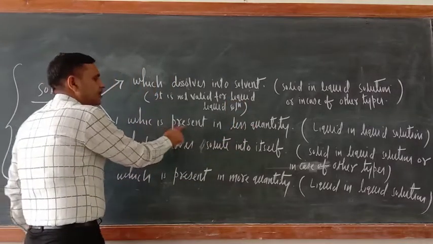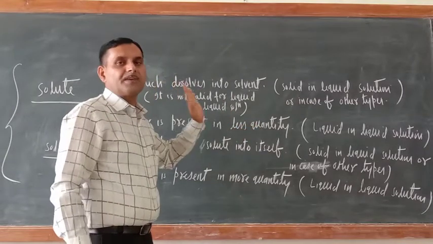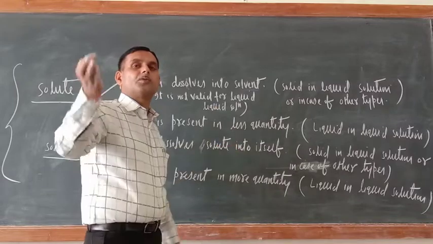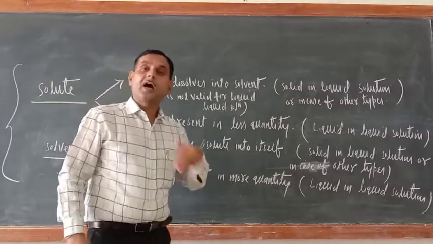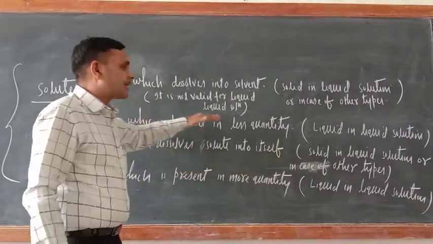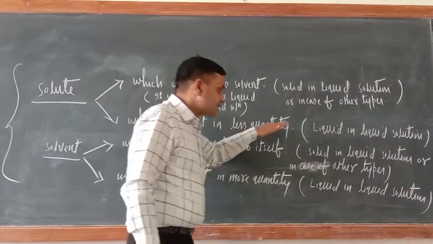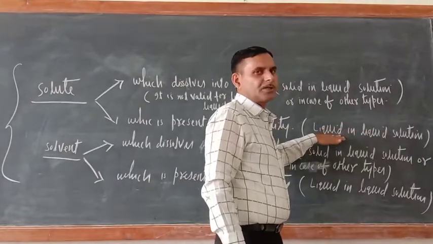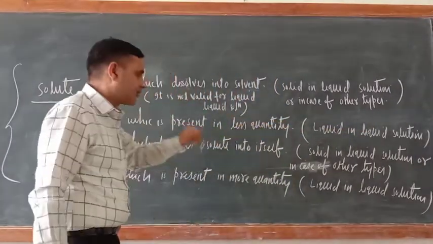Even though I clearly told this in my previous video, again I am telling you: suppose you have added milk to water or water to milk, how will you decide which is solute and which is solvent? Whichever is present in less quantity is the solute. So this definition is valid in case of liquid and liquid solution.